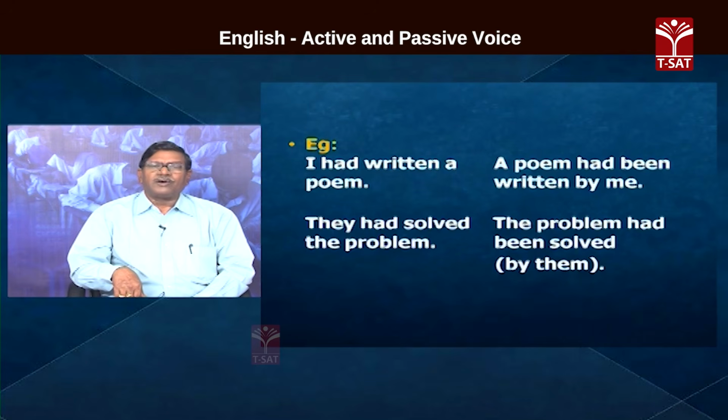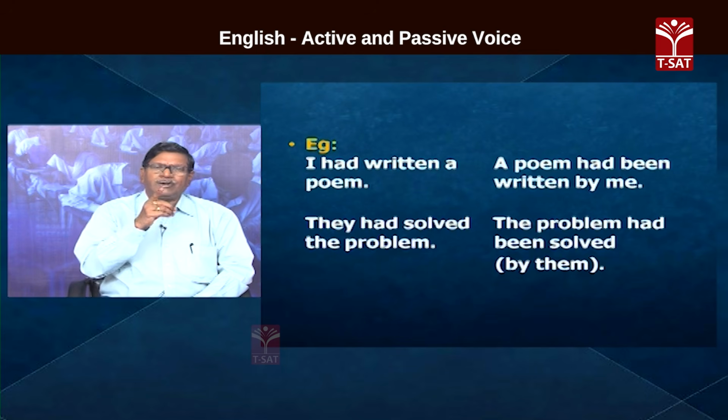Subject, its place is given to object. Object is given importance. So, the object in the active voice takes the position of the subject in passive voice, and the subject in the active voice goes to the place of object, and it becomes the object of the preposition by. See, they had solved the problem.